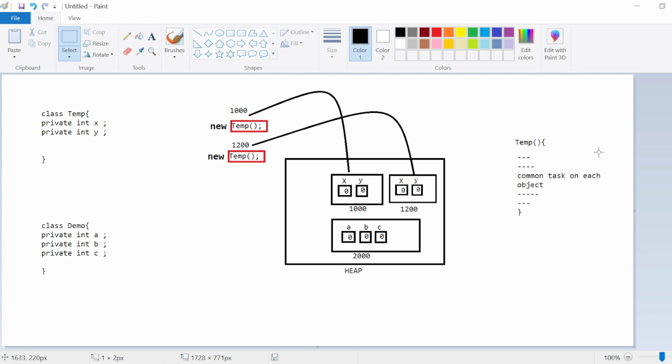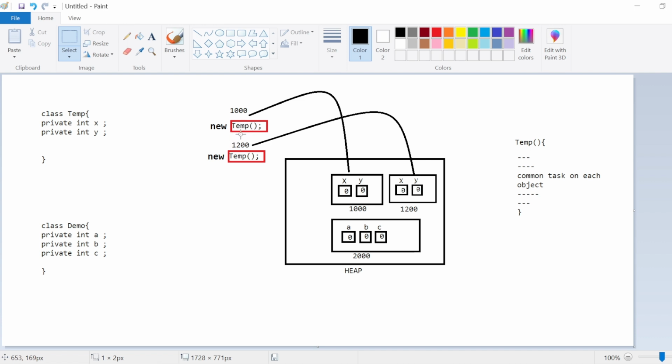That's why these rules came: the constructor has the same name as its class name, because the constructor name works like an indicator to the compiler, telling it that we want an object for this particular class. Similarly, the constructor doesn't have any return type, because it has the class type as its default return type, since it is by default returning an object reference. And the third one is that a constructor cannot be called explicitly, because it always executes while creating the object.